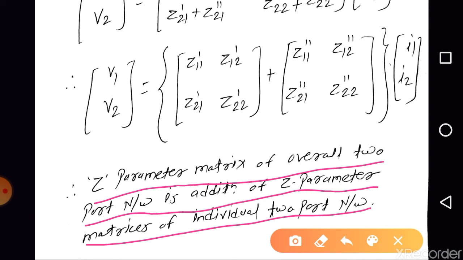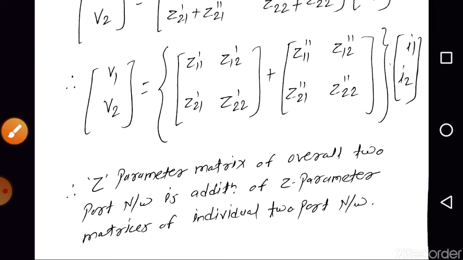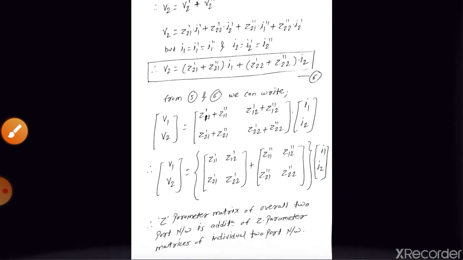So when two port networks are connected in series, the Z parameters of the overall two port network are nothing but the addition of the Z parameter matrices of the individual two port networks, right? So suppose we have n two port networks connected in series, then what will be the modification? Instead of only two matrices, we will have n matrices.